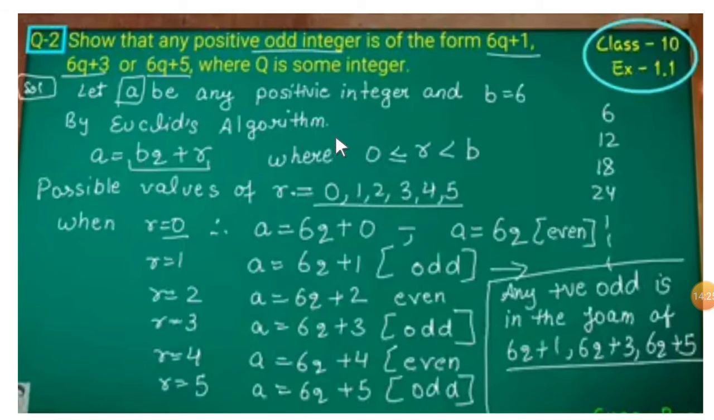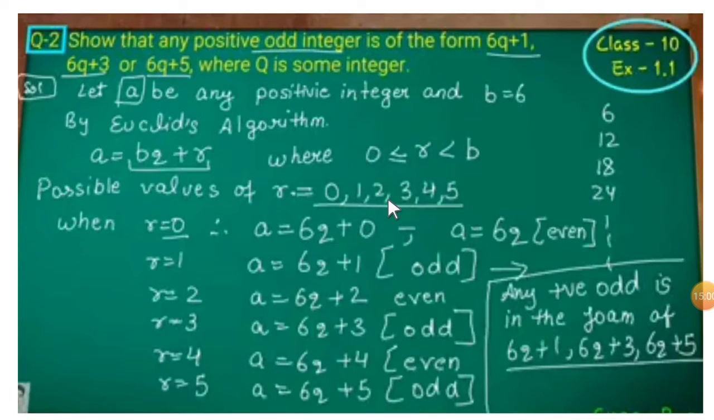By Euclid's algorithm, a is equal to bq plus r. Already we know a is equal to bq plus r, where r is always greater than or equal to 0 and less than b. Now, what are the possible remainders here? 0, 1, 2, 3, 4, 5. Why these are the possible remainders? Because b value is 6, the remainder will always be less than 6.